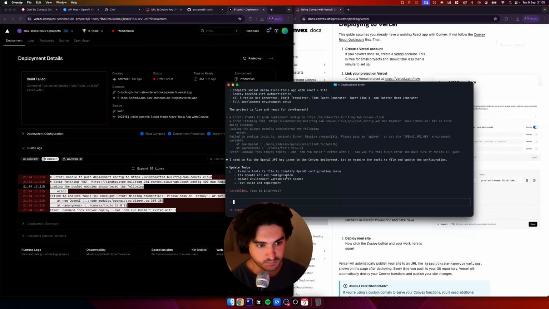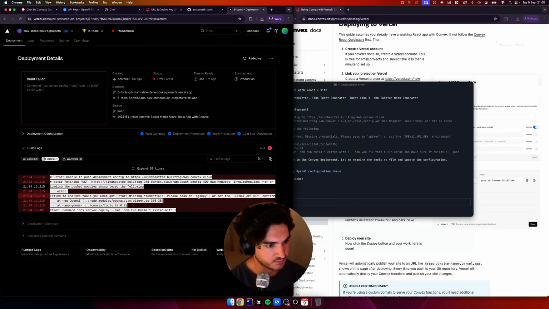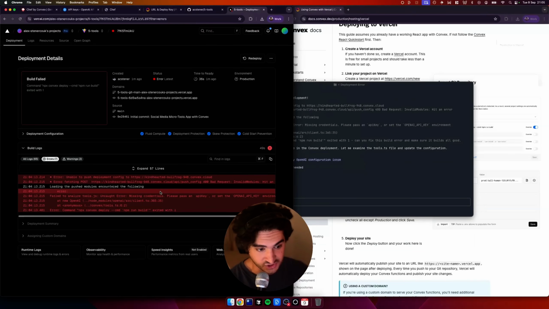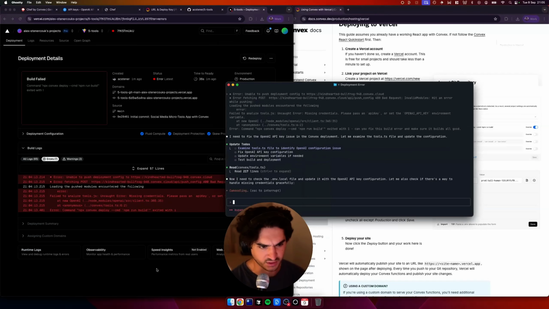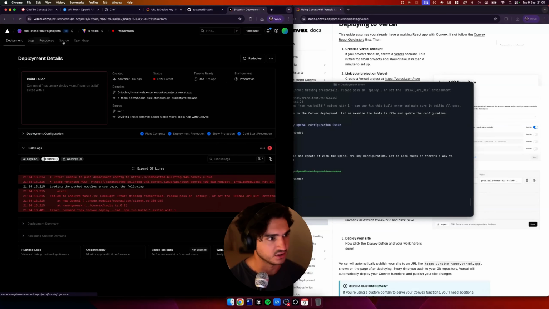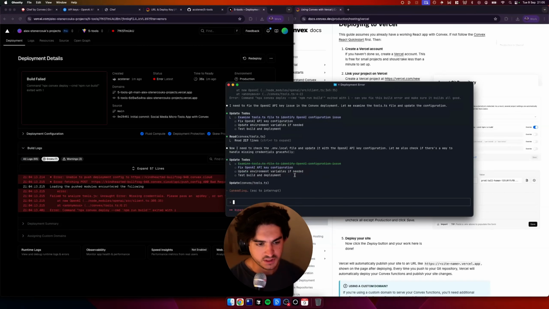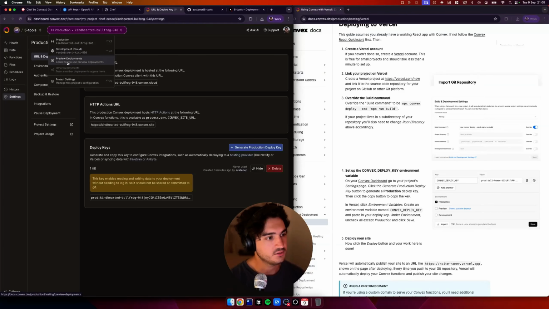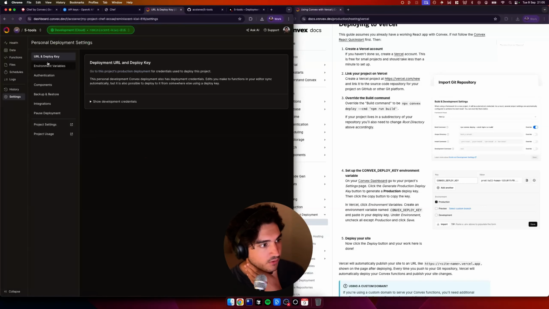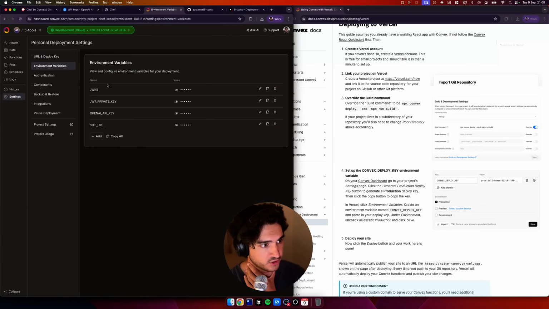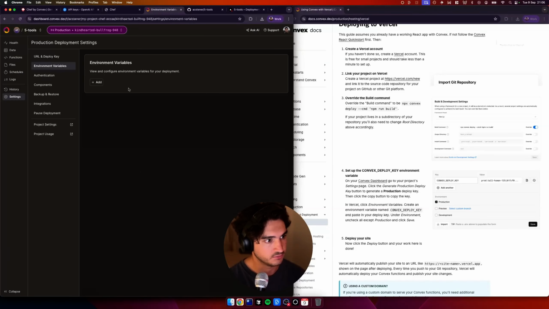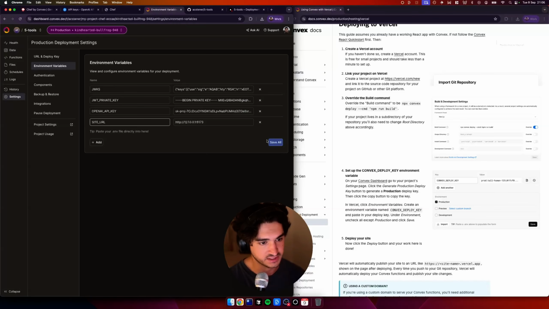And you can run npm run build, but it looks like it might be the OpenAI key. So that's actually what I was just about to do, but I didn't think that would fail the build, but there we have it. So why do we have this API key issue? If you remember, earlier we put our OpenAI key in the environment variables. So what we're going to do here is copy all the environment variables, come back up to production, environment variables, add, and then paste, and it's going to paste them all in.